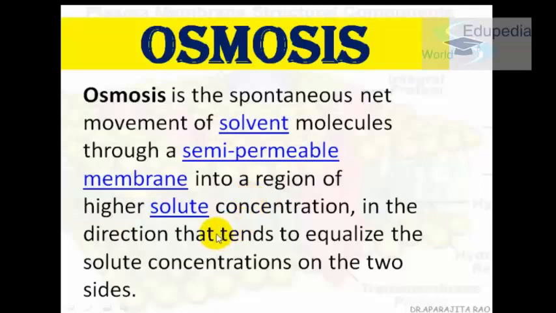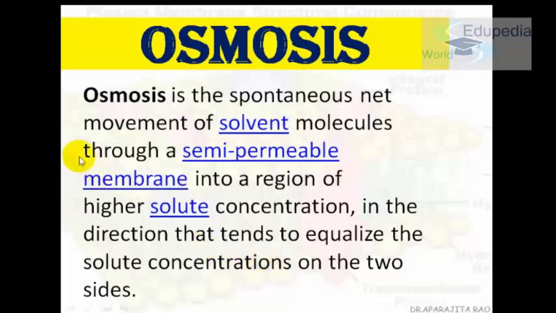Wherever there is more solute, the water will move in there. So that is osmosis. Basically, the direction tends to equalize the solute concentration. Obviously, if there is more sugar in some place and we keep on adding water, the solute concentration will decrease. So the equalization of solute concentration will happen. Osmosis is basically a type of diffusion only.